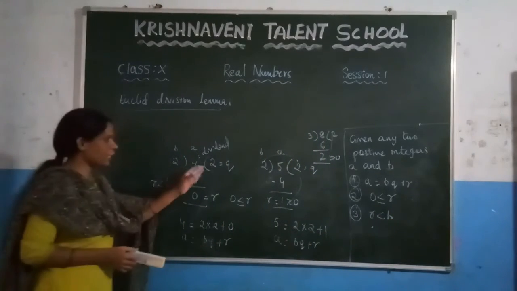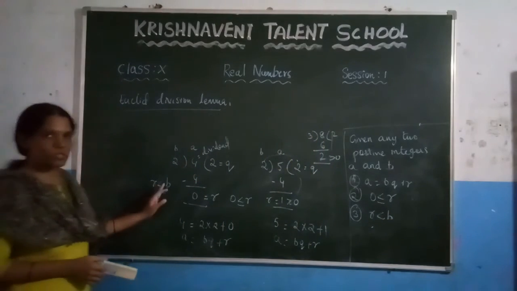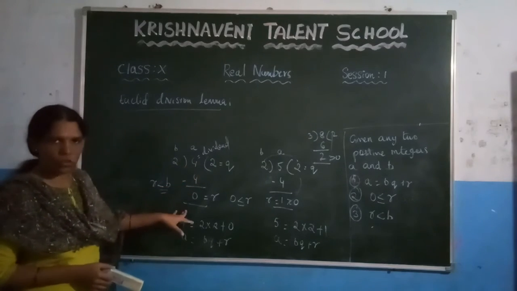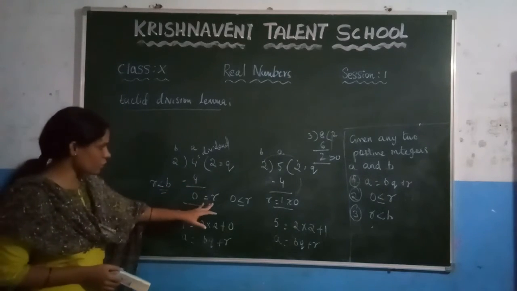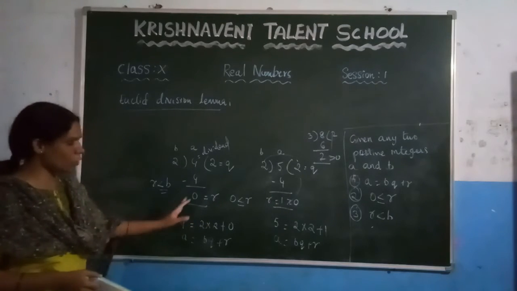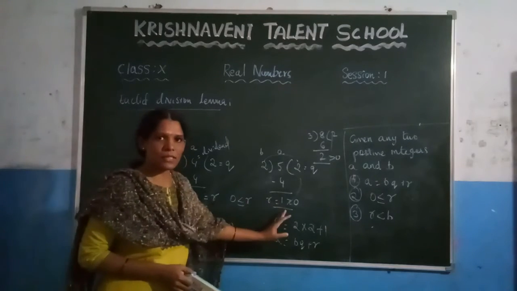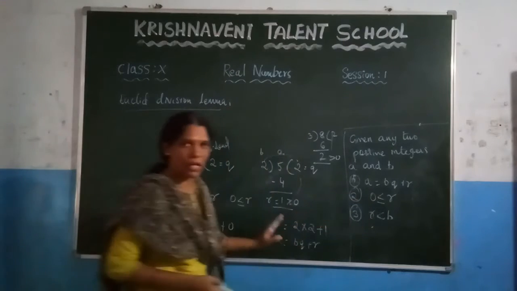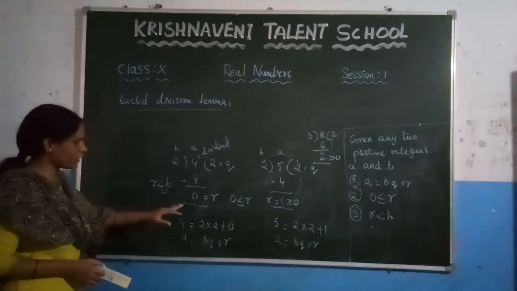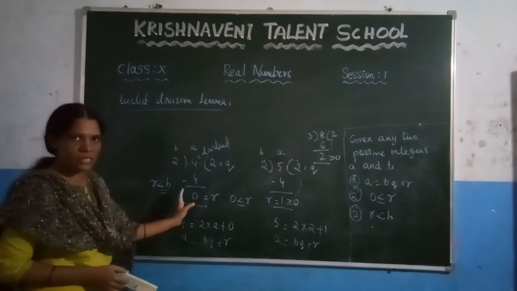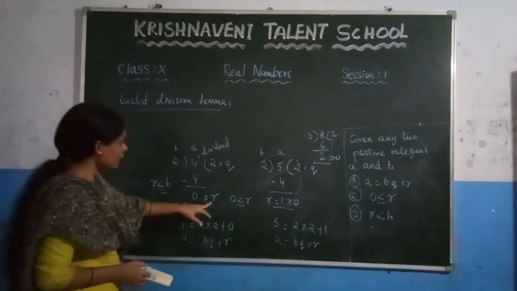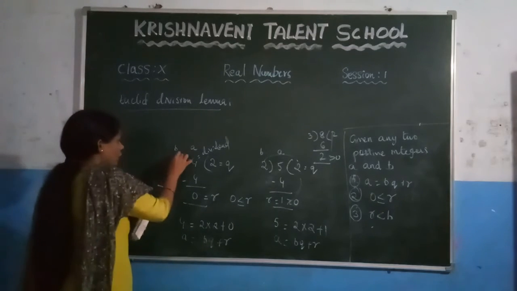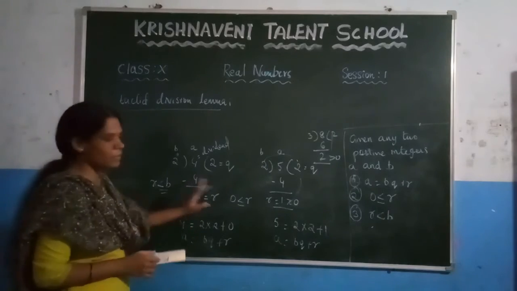If you take any two positive integers, based on the divisibility rule, we write a is equal to bq plus r. And what is the condition for the remainder? The remainder can be 0 or greater than 0. Based on these two conditions, we have written 0 less than or equal to r. And what is the next thing we observed? Based on these two examples, the remainder is less than the divisor. We took the divisor as b, so we can write r is less than b.